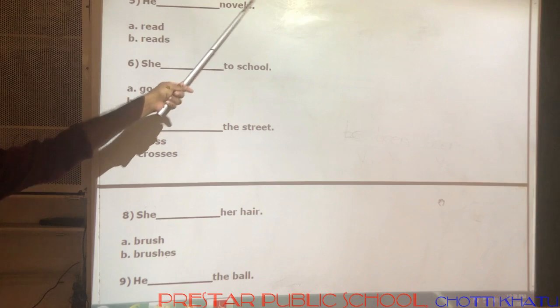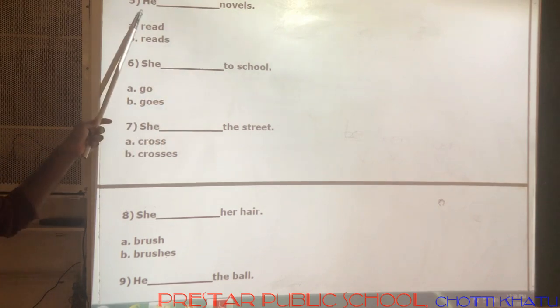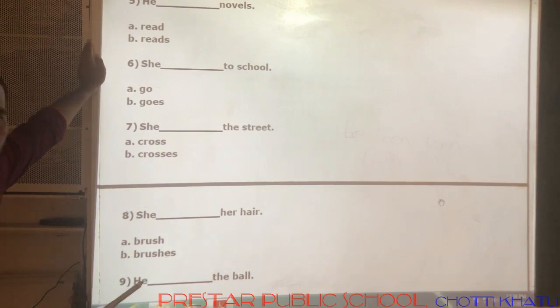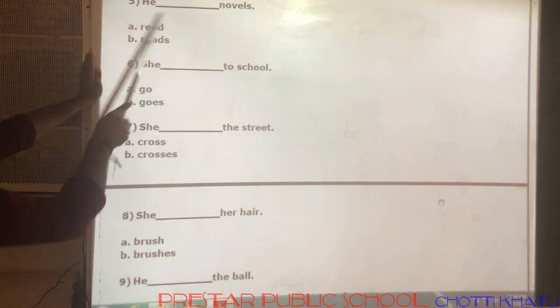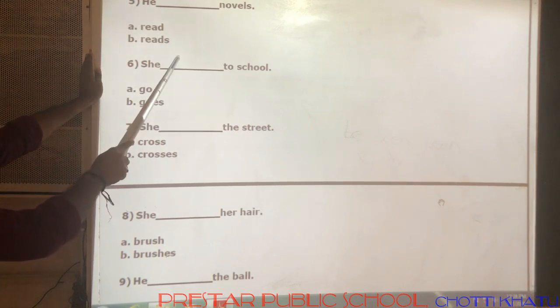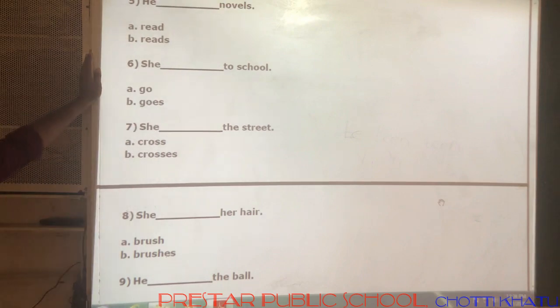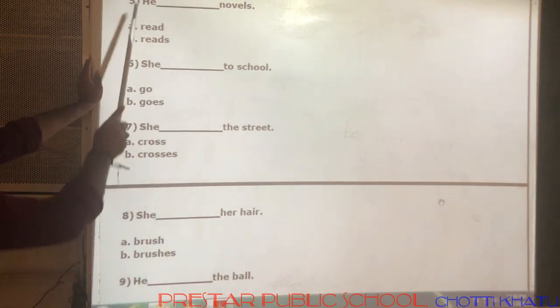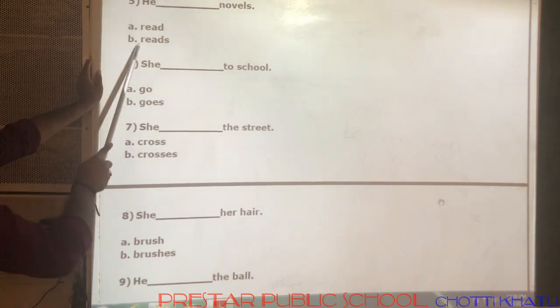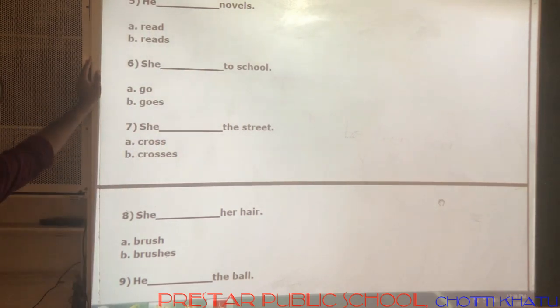You don't need to observe the rest, only the subject is important. If the subject is third person singular, it means he, she, it. Here he is there, so we should add s or es to the verb form, because the sentence is in simple present. What is the simple present structure? Subject plus V1 plus object. So he reads novels.